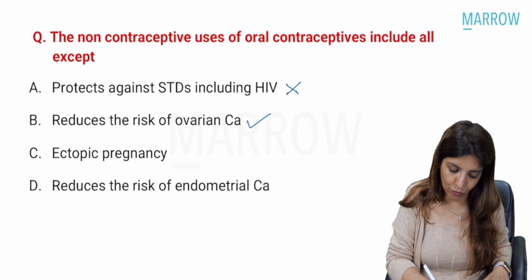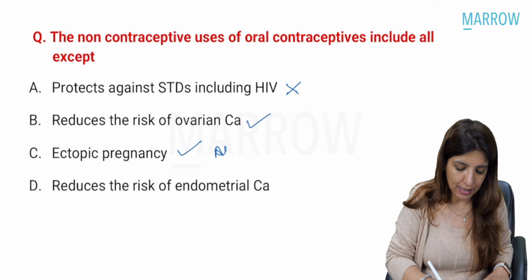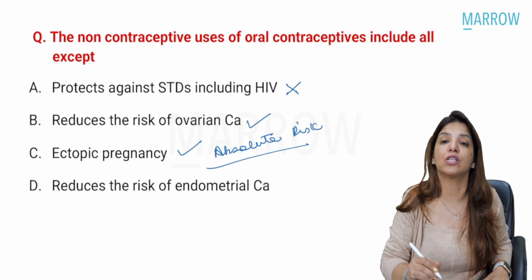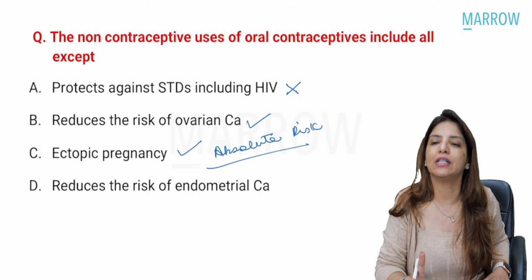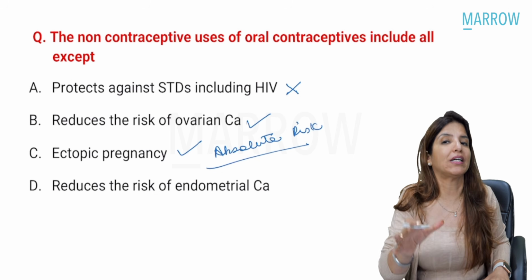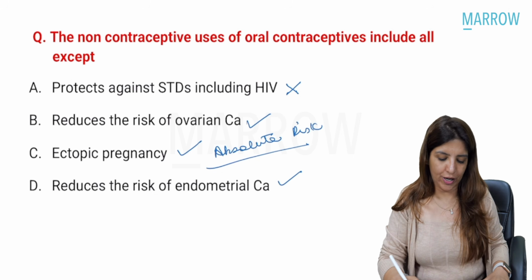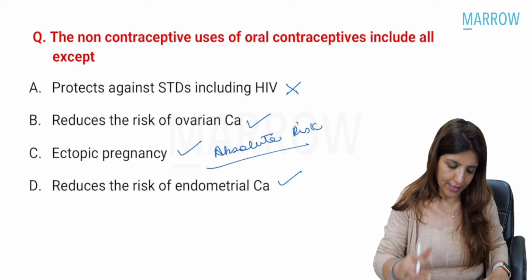They reduce the risk of ovarian cancer, yes. They reduce the risk of ectopic pregnancy. Please remember that the absolute risk of ectopic pregnancy is decreased with all contraceptive methods. Contraceptive methods, they decrease not only the chances of intrauterine pregnancy but ectopic pregnancy also. They decrease the risk of endometrial cancer? Yes. So the answer over here is option A.